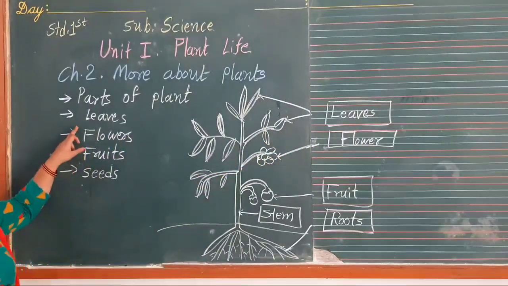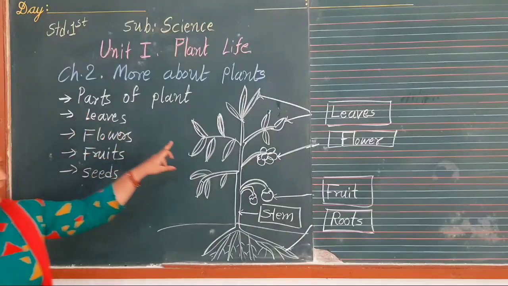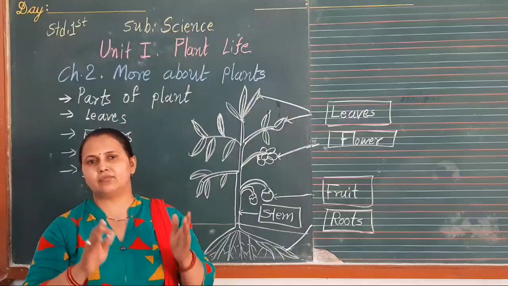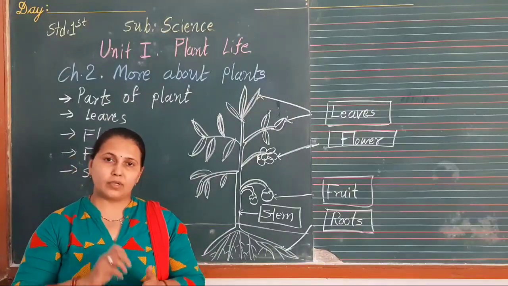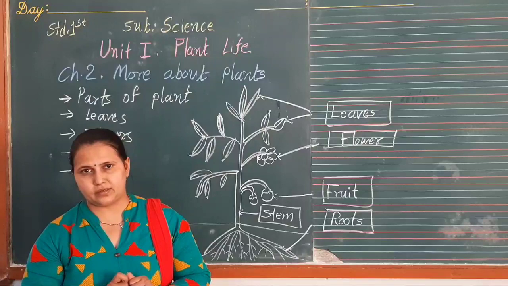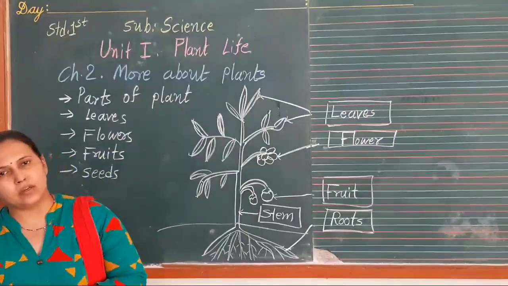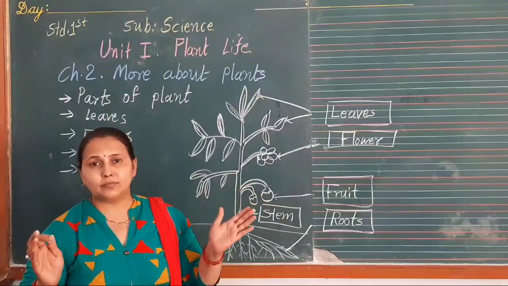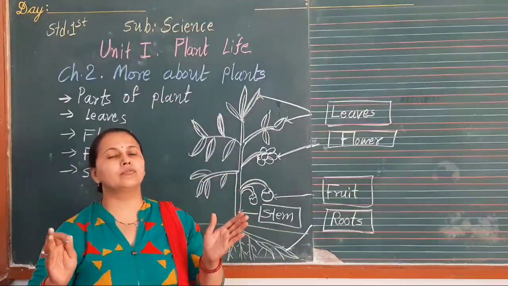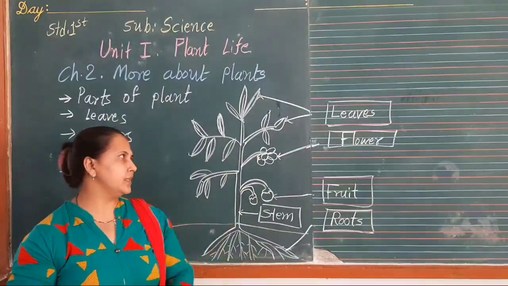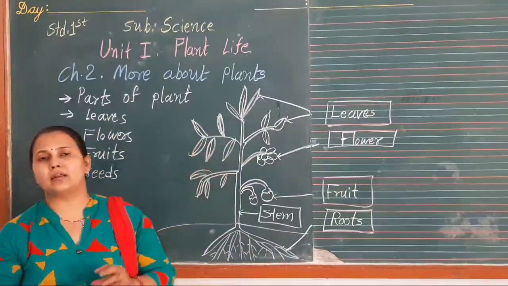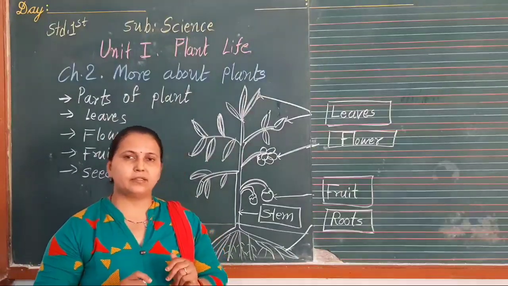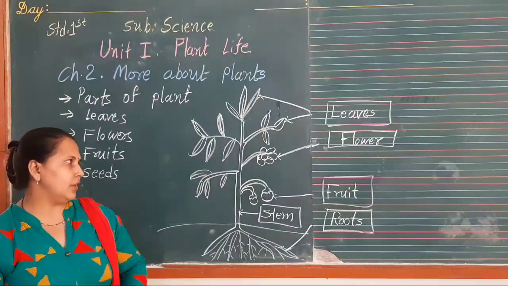Next point, leaves. Many plants have leaves, but they have different sizes and different colors also. In most plants they are green in color, but sometimes they have different colors too. Their size is also different. Some are very big, like palm leaf, banana leaf, coconut leaf, and some leaves are very small, like mint, coriander, tulsi, etc. Those plants have small leaves.